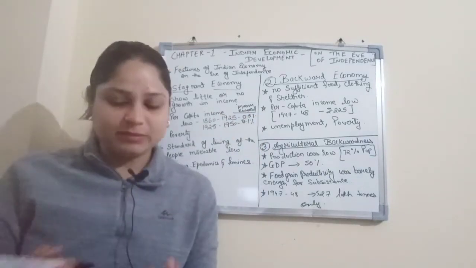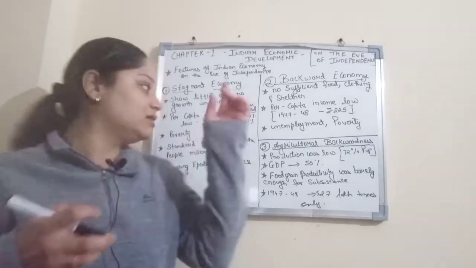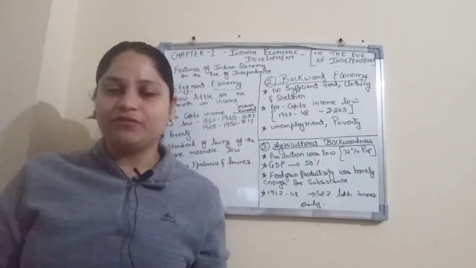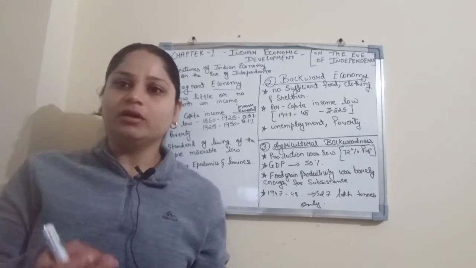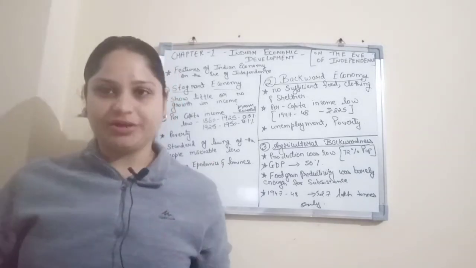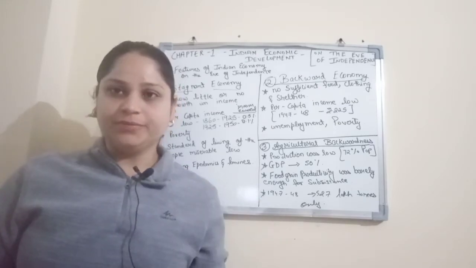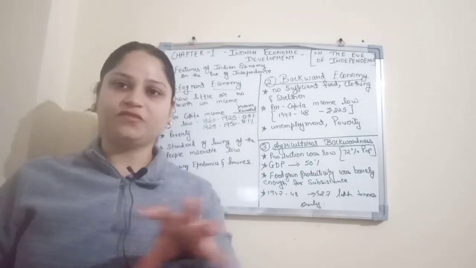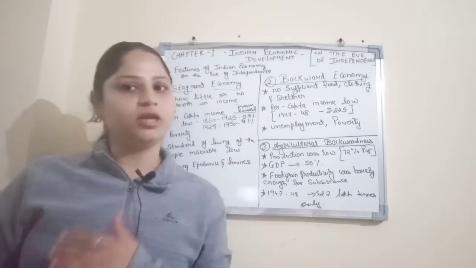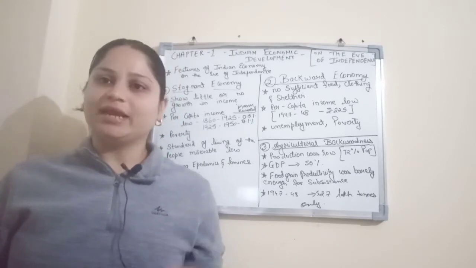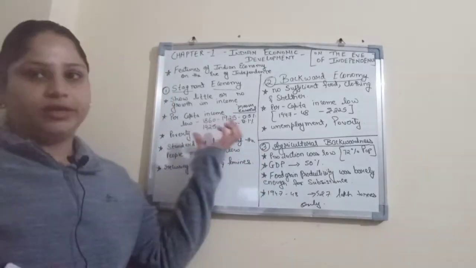I am explaining again what per capita income is. Per capita income means the average income earned per person in a particular region. It is calculated by the income earned from the particular region upon total population. Like this, per capita income is calculated, and it was very low in these particular years.